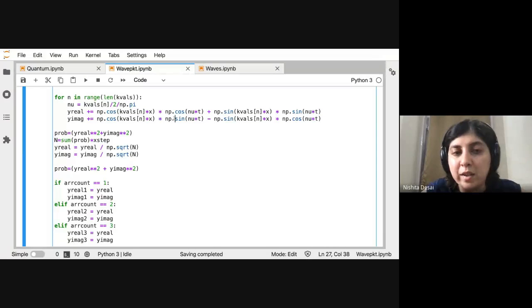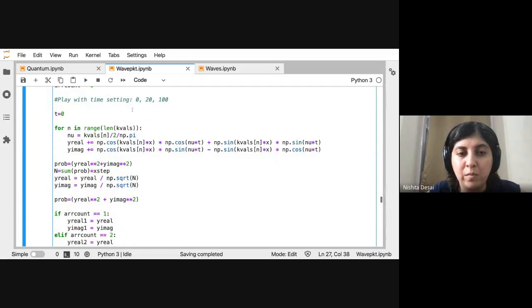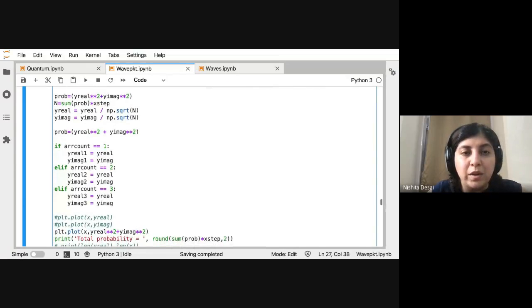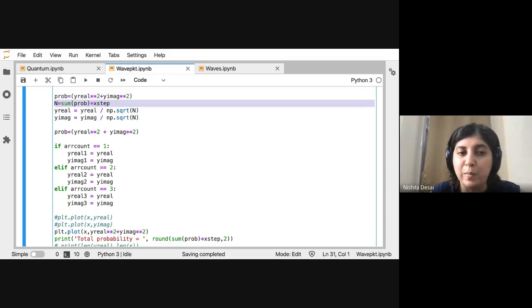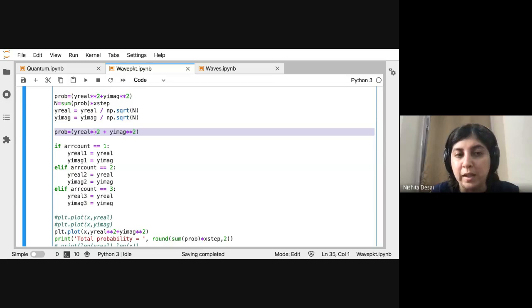The only change here is that your k is taken from a random normal distribution properly, and that your nu and k are now properly related as well. So the frequency and the wave number are related at fixed energy, because k is proportional to p and E is also proportional to h nu, so you have this relation. They are no longer arbitrary. Then you can calculate the probability. You calculate the sum of the integral of the probability, and you normalize your wave function, and then you have your probability again, which is now normalized.